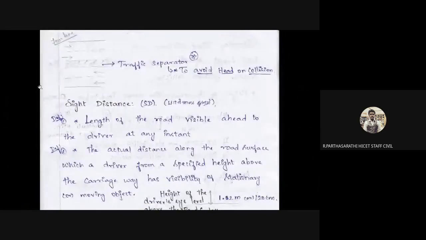Okay, the next, 4 lane system. In the 4 lane system, the traffic separator should be called the center median. Center line, center barrier, center separator, traffic separator, whichever name is available. It is to avoid head-on collisions. So the main work of a traffic separator is to avoid head-on collisions.